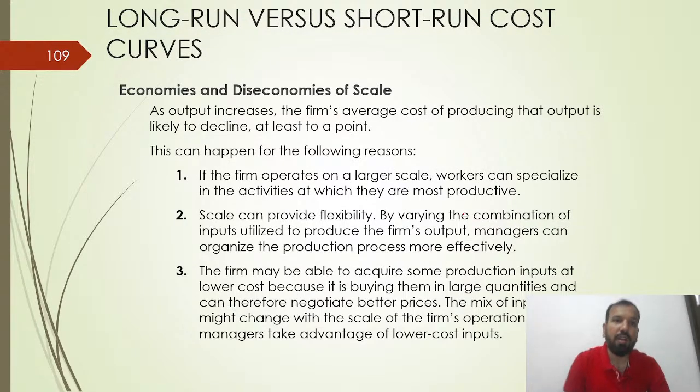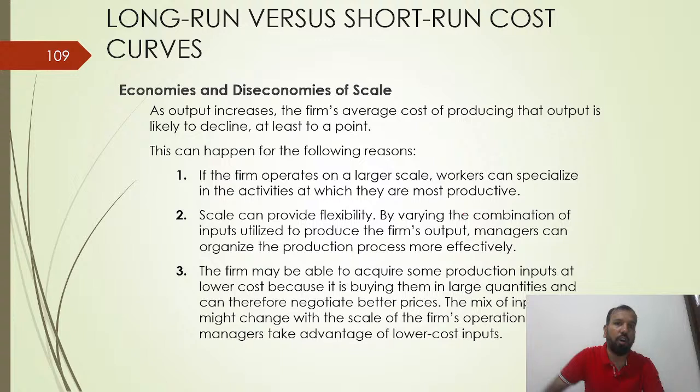Now, what is all about the economies and diseconomies of scale? As output increases, the firm's average cost of producing that output is likely to decline, at least to a point. I discussed economy of scale so many times in the class. Once output is increased, automatically the per unit cost will decrease. This can happen for the following reasons.